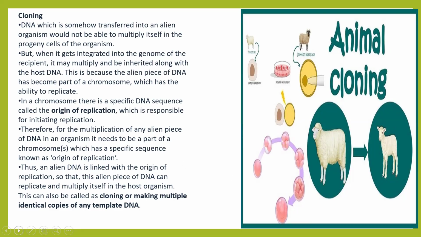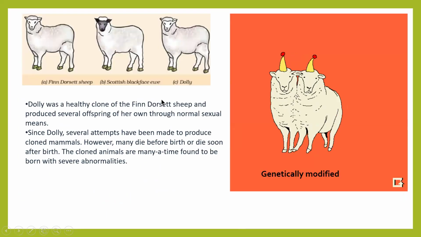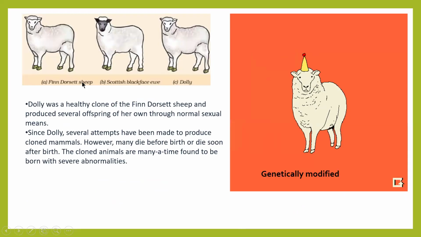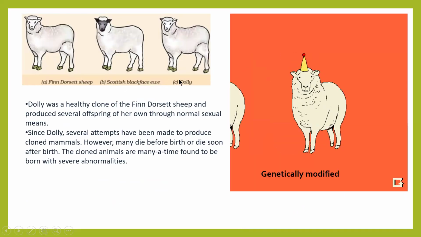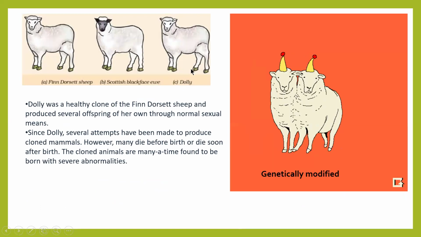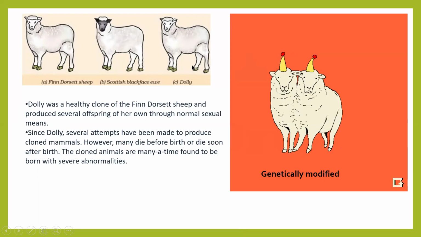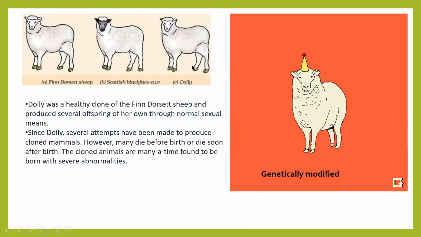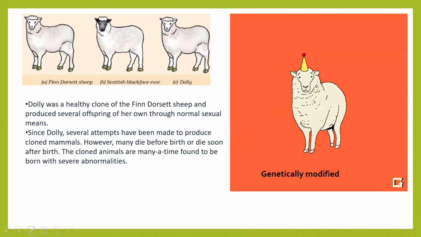So, this is about animal cloning. Dolly was a healthy clone of the Finn Dorset. This is the image, the Finn Dorset sheep and then the Scottish Blackface sheep. Since Dolly, several attempts have been made to produce cloned mammals. However, many die before birth or soon after birth. The cloned animals are many a time found to be born with several abnormalities.